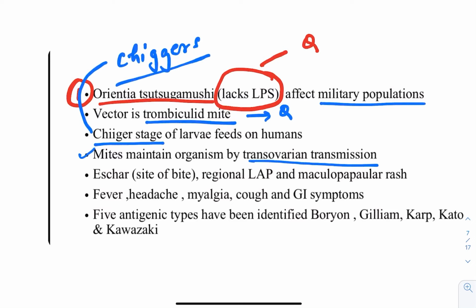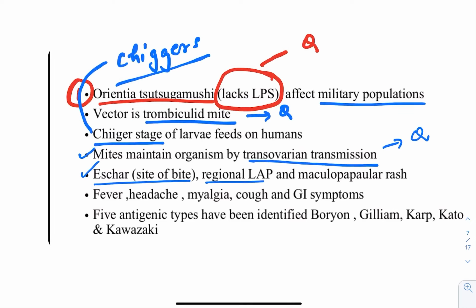After that, I have told you in that particular picture which type of transmission is observed: transovarian transmission. This is also being asked. Then there is an eschar at the site of the bite. At the site of the bite, there is a particular eschar formation, and this was again asked in the All India exam, that is the NEET exam.